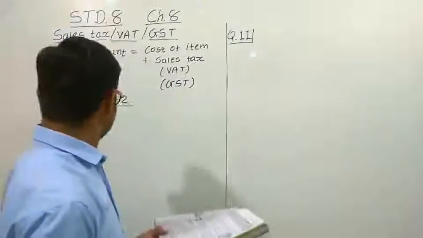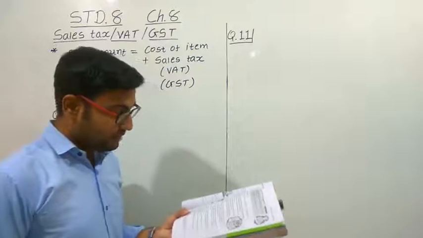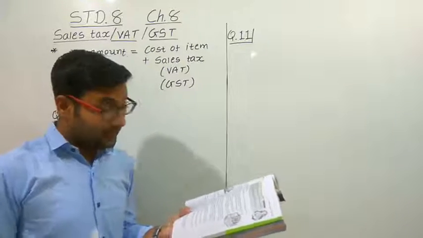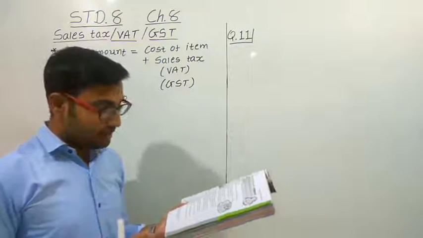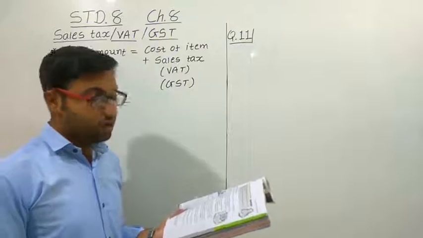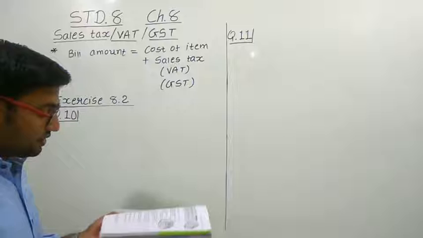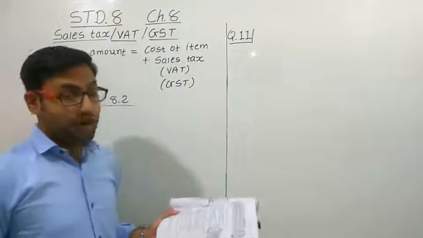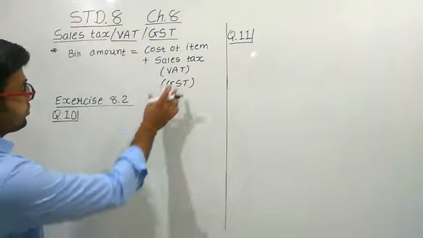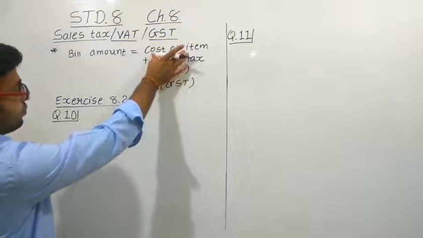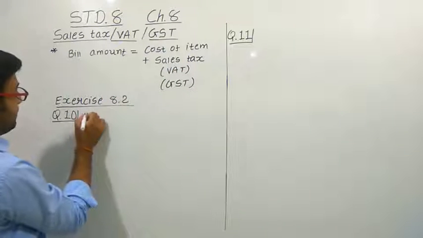Question is, I purchased a hair dryer for rupees 5,400 including 8% VAT. Find the price before VAT was added. So here I have purchased a hair dryer for rupees 5,400 including 8% of VAT. That means whatever is the cost of the item plus VAT, that is the bill amount.